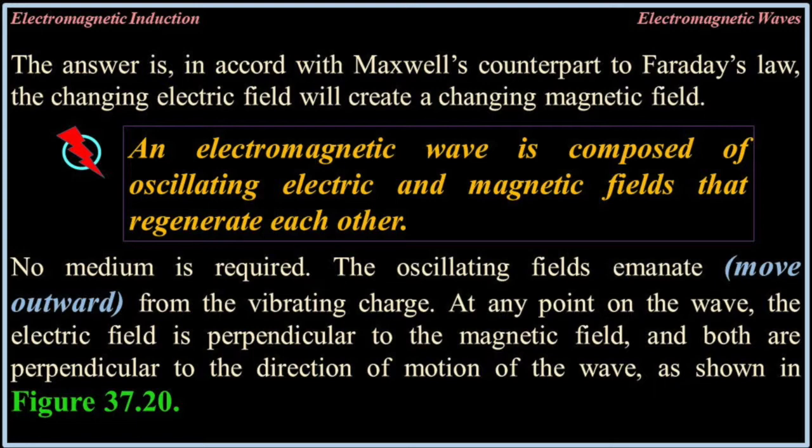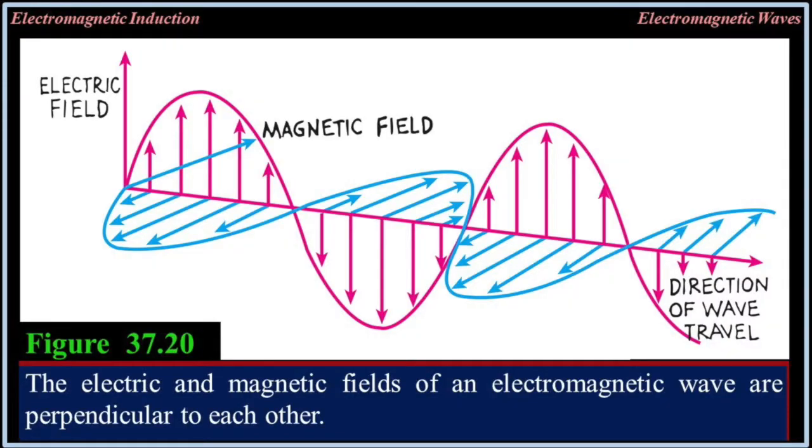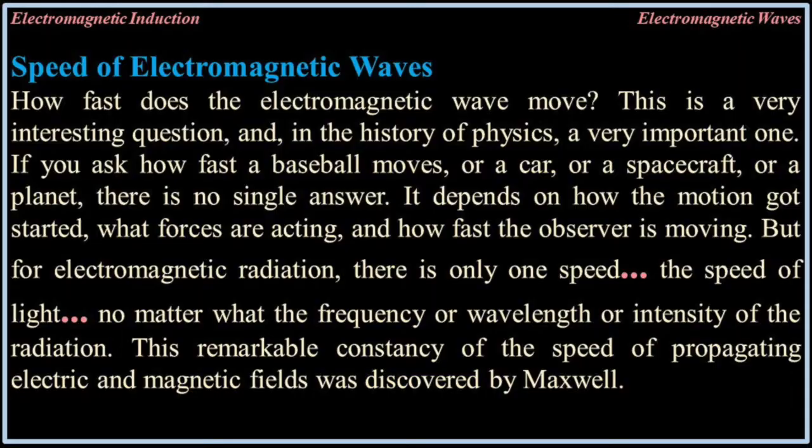At any point on the wave, the electric field is perpendicular to the magnetic field, and both are perpendicular to the direction of motion of the wave, as shown in Figure 37.20. 37.20. The electric and magnetic fields of an electromagnetic wave are perpendicular to each other.